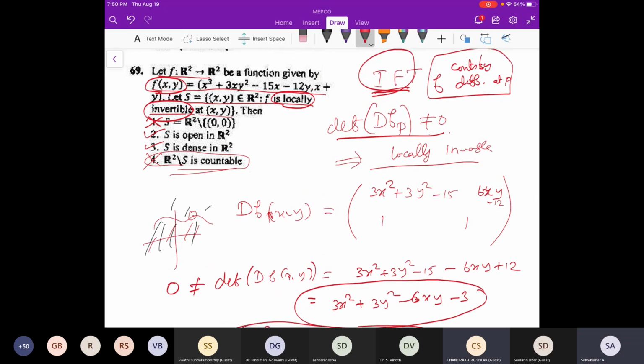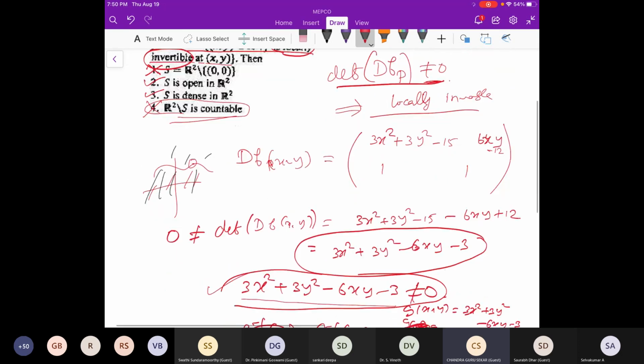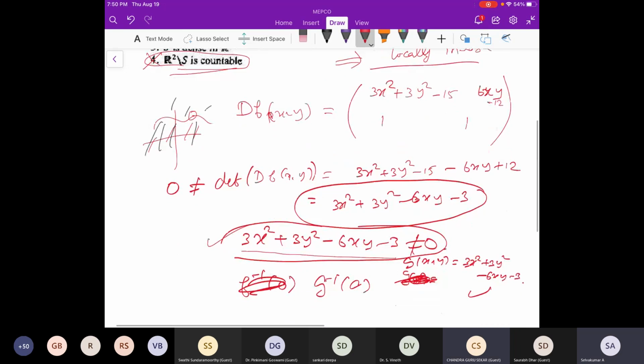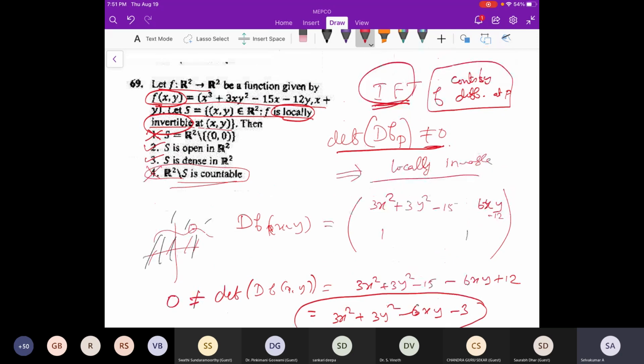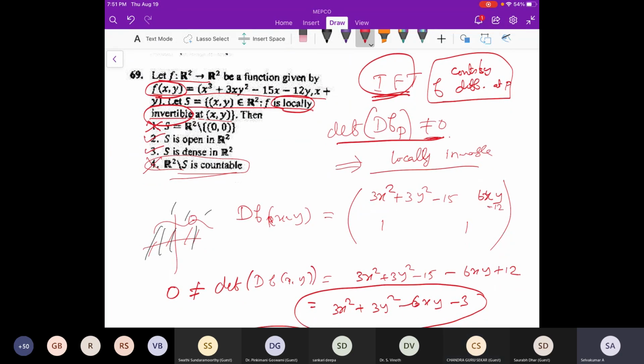See, determinant non-zero means what actually? I'm taking a point A comma B, and at that point on the curve, G of A comma B is equal to 0. Suppose I'm taking that, that is also possible, right? S is an open set, and S contains the zero point. Wait, one minute. If the derivative is non-zero, then it is locally invertible. That is fine, right? If it is not invertible, we don't know.